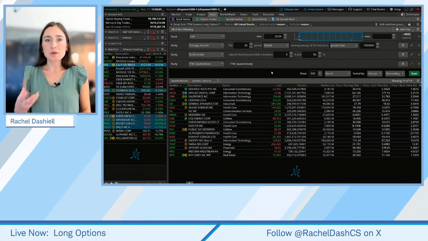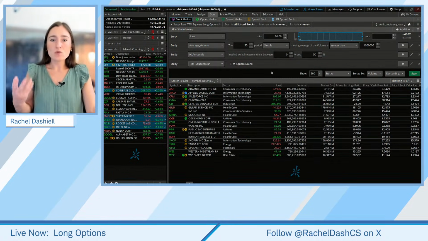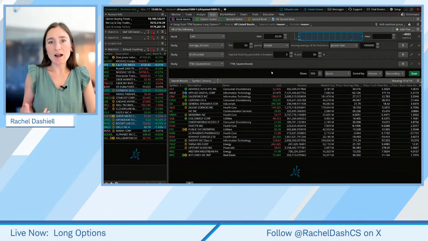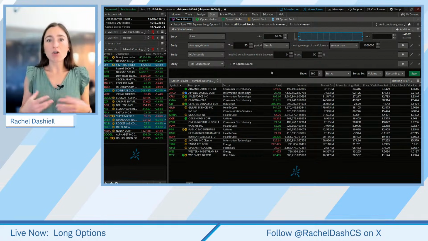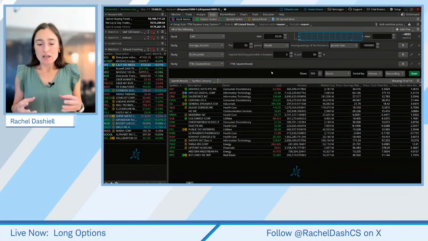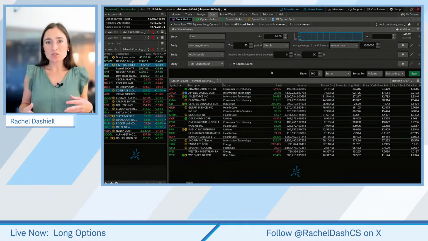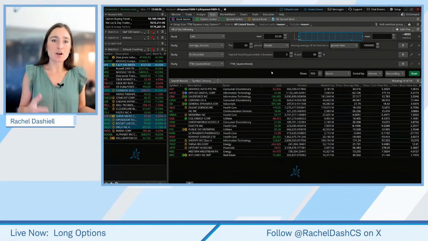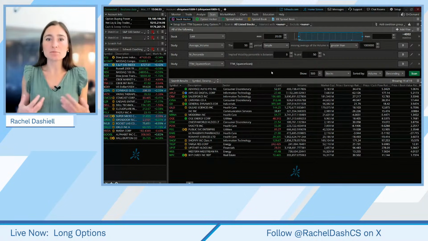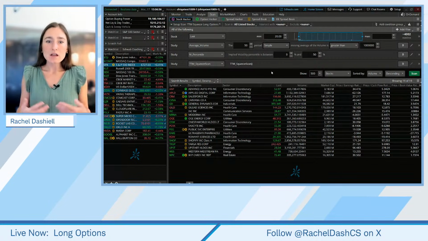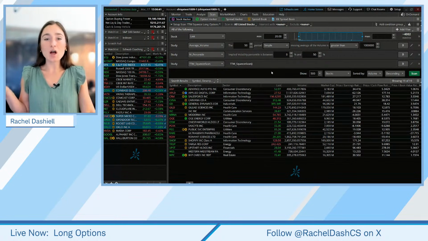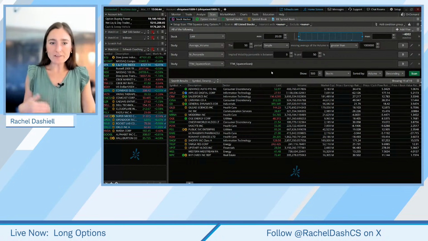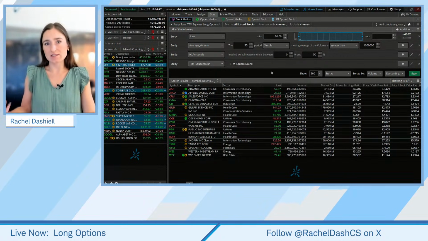And then really the third big thing that we can use in our favor when crafting a long option strategy is levels of volatility. If we have lower levels of volatility, the options prices are going to be relatively less expensive than they are in periods of high volatility. So as an option buyer, we want to search for these lower, compressed levels of implied volatility, because if implied volatility increases, the value of our options also increases.